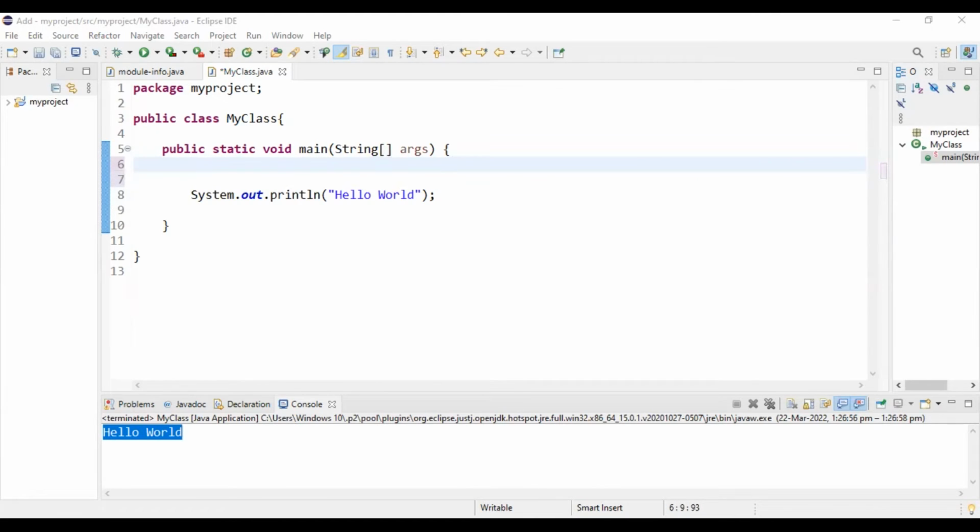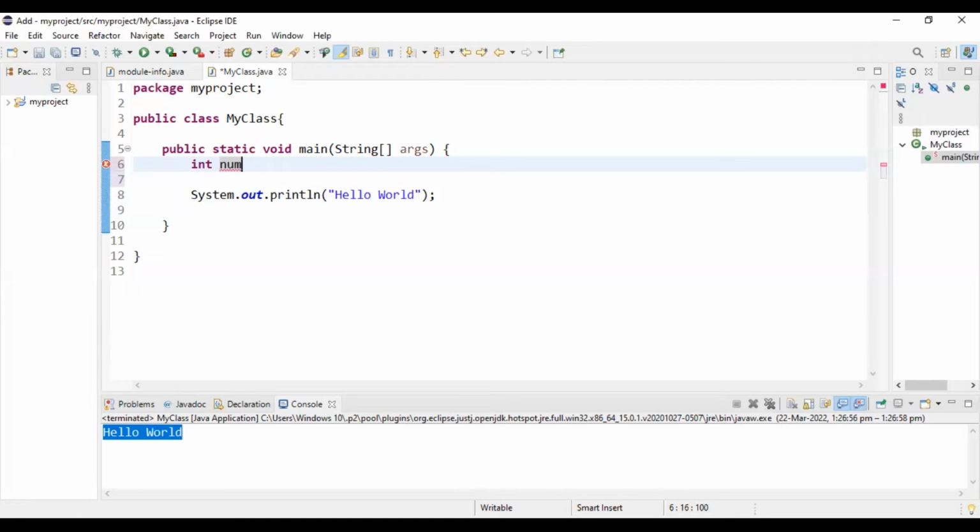We can create a variable like this. For example, we can create an integer number, int num. Here int means we are defining that num must be an integer. In Java, it is very important to define what kind of variable we are taking here.